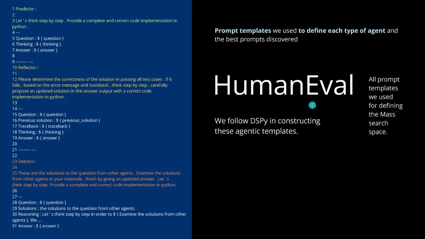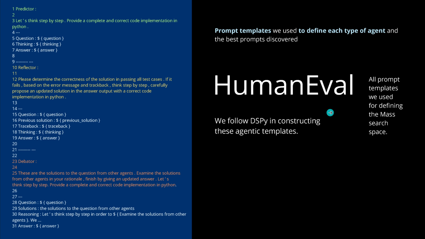Let's go here for human evaluation. Maybe this is a little bit more interesting, but it is really similar because we have the predictor. Let's think step by step. So you have the question, then you have all the thinking and an answer. Then we have the reflector. Please determine the correctness of the solution in passing all test cases. If it fails, based on the error message you received, this is coding, and the traceback, think step by step, carefully propose an updated solution in your answer output with a correct code implementation in Python, and a debater, and you get the idea.